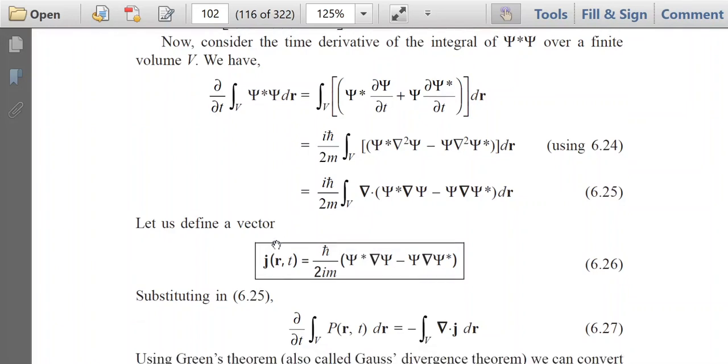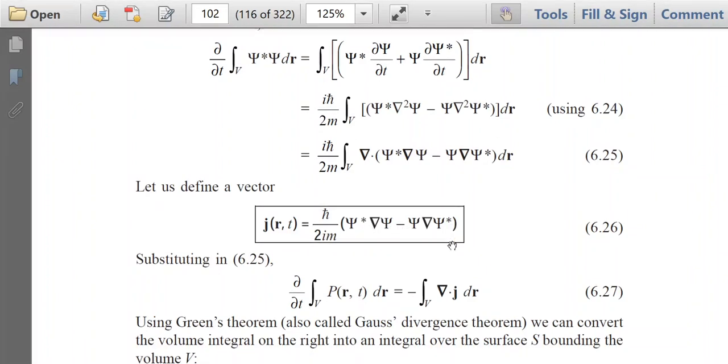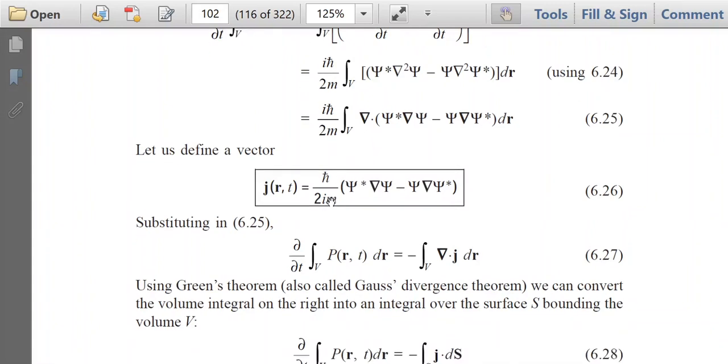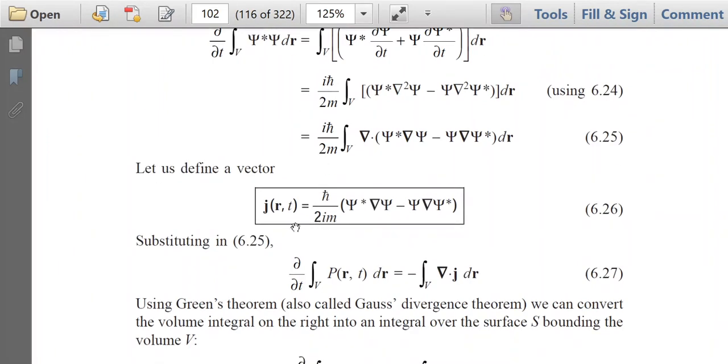Let us define a vector j equal to ħ by 2im (ψ* ∇ψ − ψ ∇ψ*). You see that iħ by 2m has been written in terms of ħ by 2im. That is, you have to multiply i in both numerator and denominator. So you will obtain this one, ħ by 2im with a minus sign. So we are defining j as ħ by 2im (ψ* ∇ψ − ψ ∇ψ*).